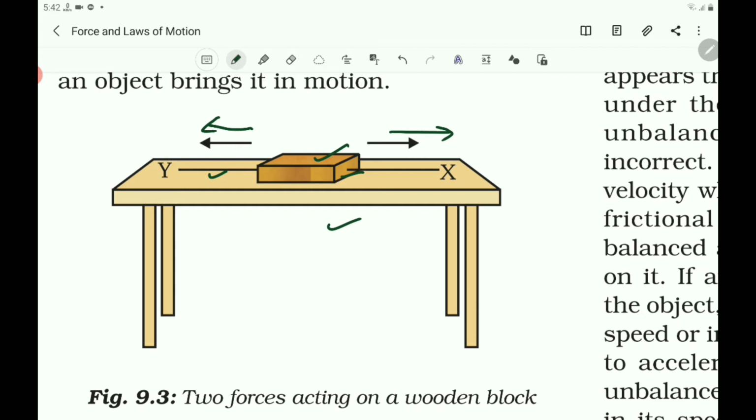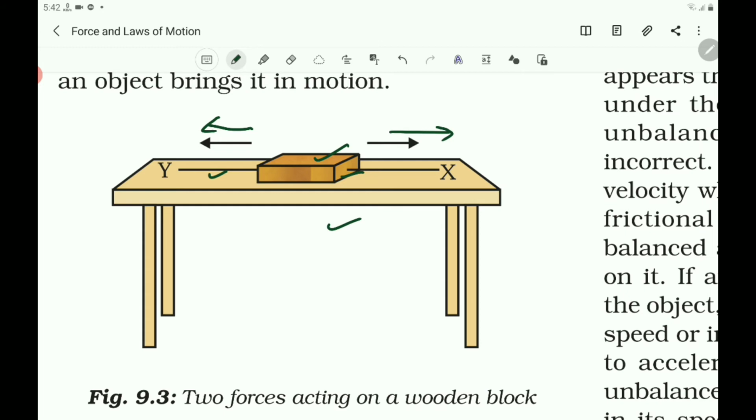But if the block is pulled from both sides with equal forces, by pulling X and Y with an equal amount of force, then what happens to the block? Does it move, and if it moves, in which direction? If we apply equal forces, the block will not move.